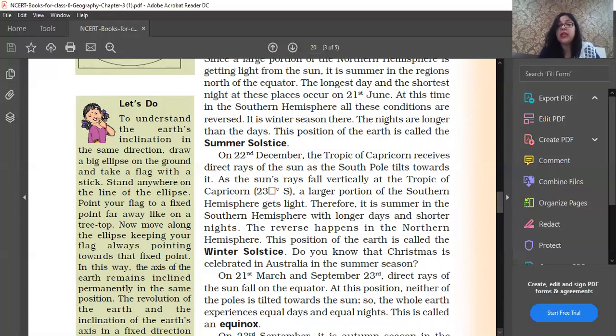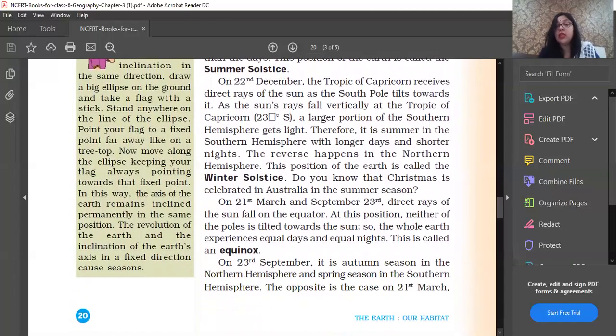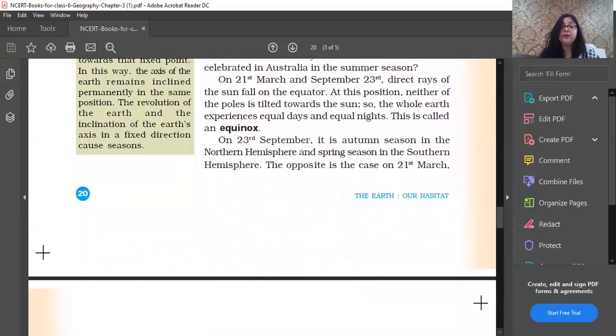When are the days and nights equal? They are equal on 21st of March and 23rd of September. At this time, the direct rays of the sun fall on the equator. At this position, the whole earth experiences equal day and night. This is called the equinox. On 23rd of September, it is the autumn season in the northern hemisphere and the spring season in the southern hemisphere. You can underline this so that you can remember. I hope this much is clear to you.